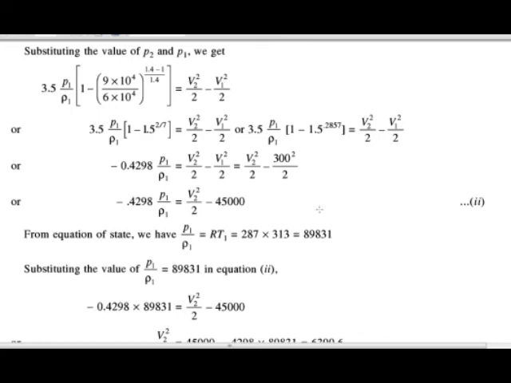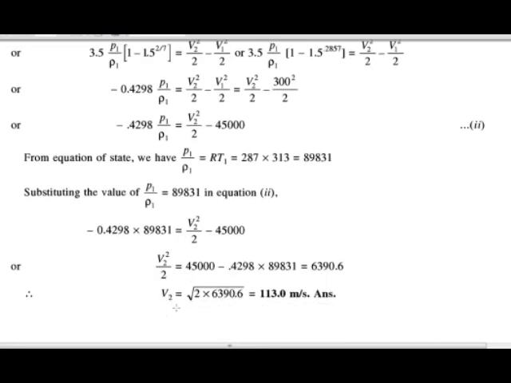Again putting this value into equation 2, we get the value of v2 as square root of 2 into 6390.6. The value of v2 is 133.0 meter per second.